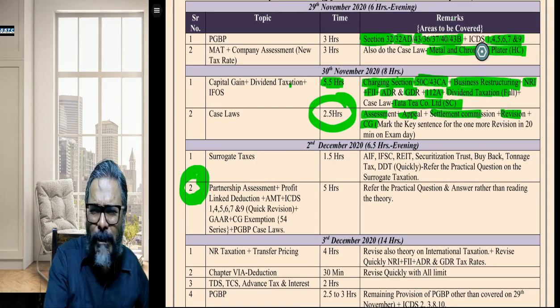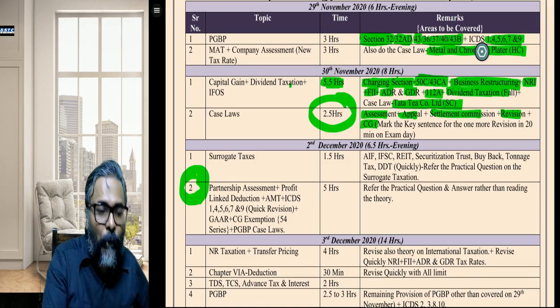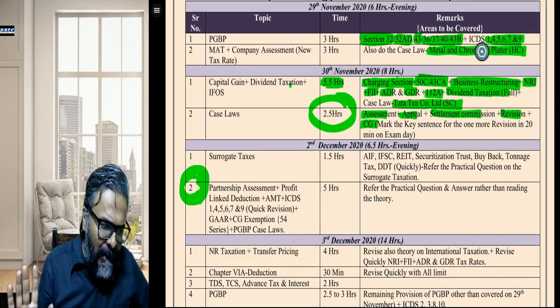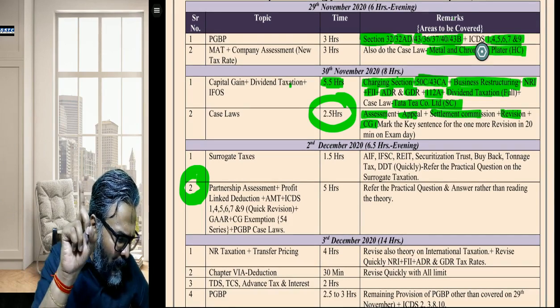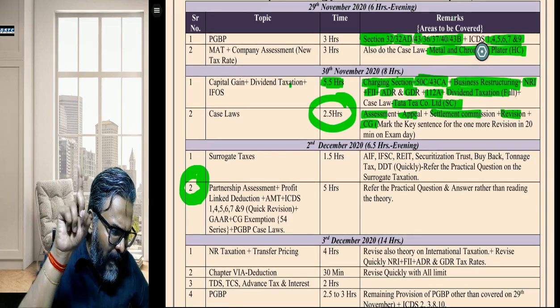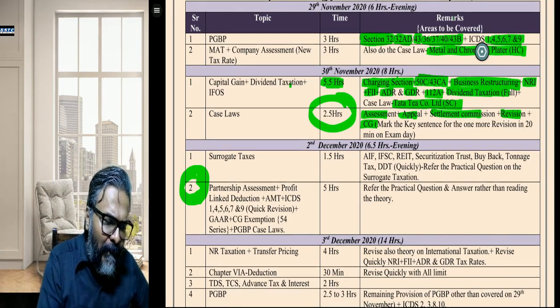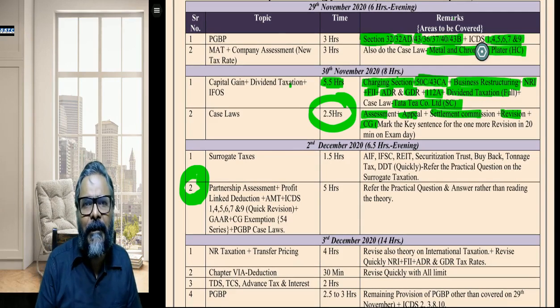And students, you are aware that there are new case laws also. I think 10 case laws which ICAI has recently given. If possible, students, do those case laws also, because they have much to do with assessment and appeals. So the case laws that you are going to target in that 2.5 hours on the 30th of November would be for assessment, appeal, settlement commission, revision, and capital gains.